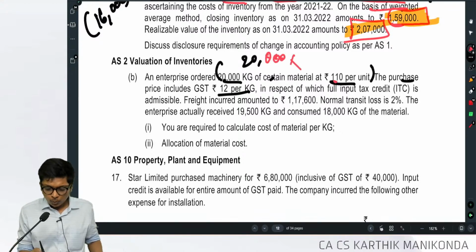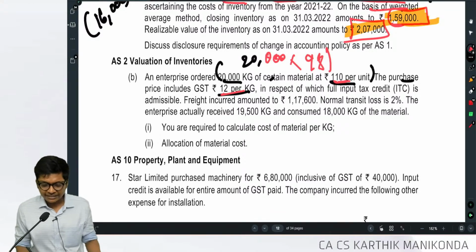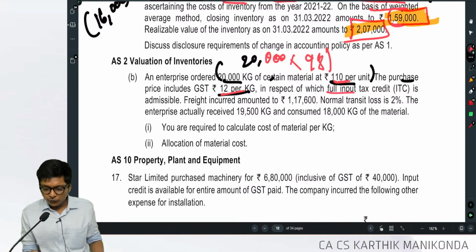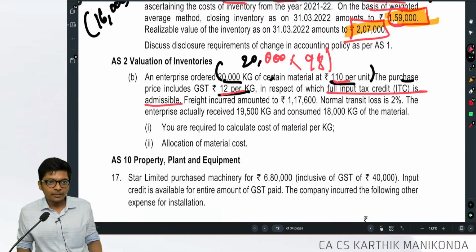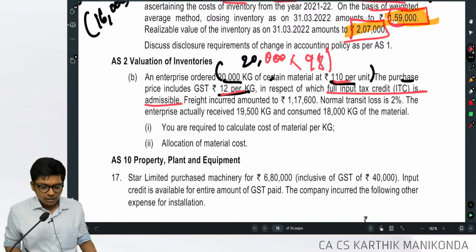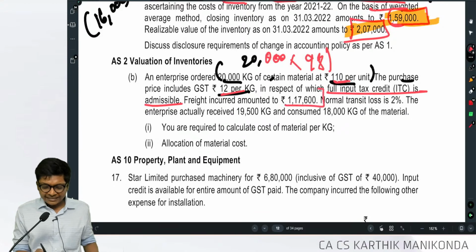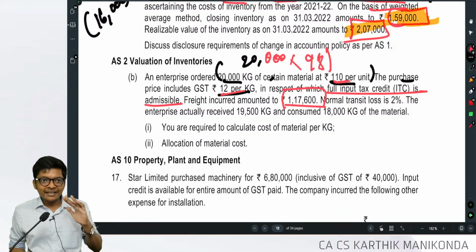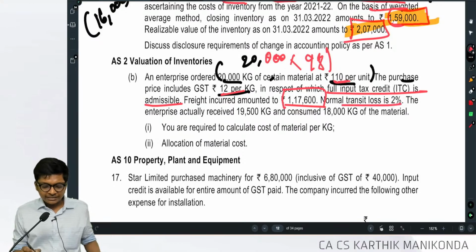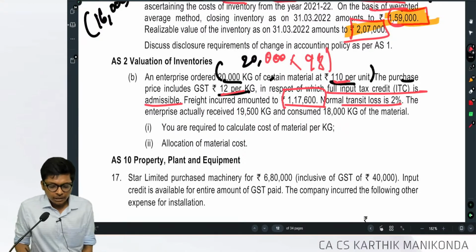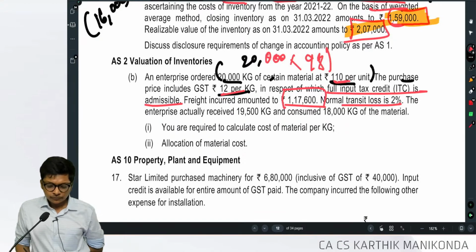20,000 into 1,110 minus 12, so 98 after reducing GST, because full ITC is available in respect of it. Full ITC is available. Freight included how much? 1,17,600. I will add it. Normal transit losses are 2%, but you received only